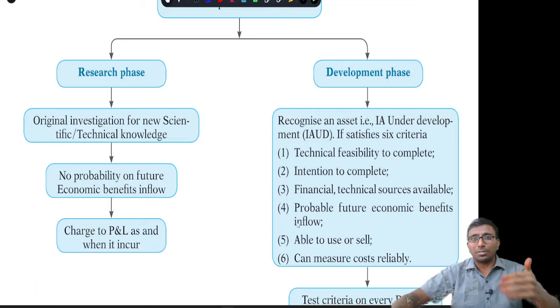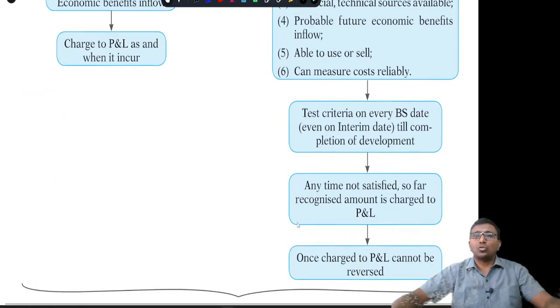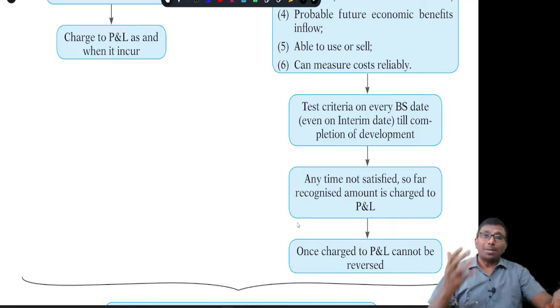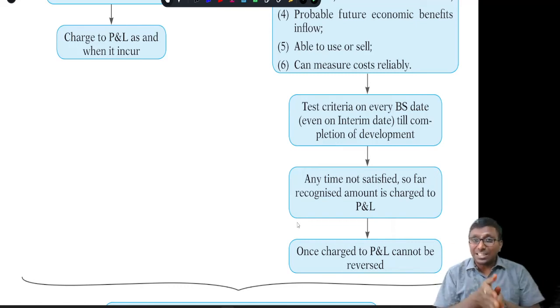But these 6 criteria are supposed to be tested at every balance sheet date, not only the year end, even at the quarter end. If it does not satisfy the conditions, it is supposed to be charged to P&L.